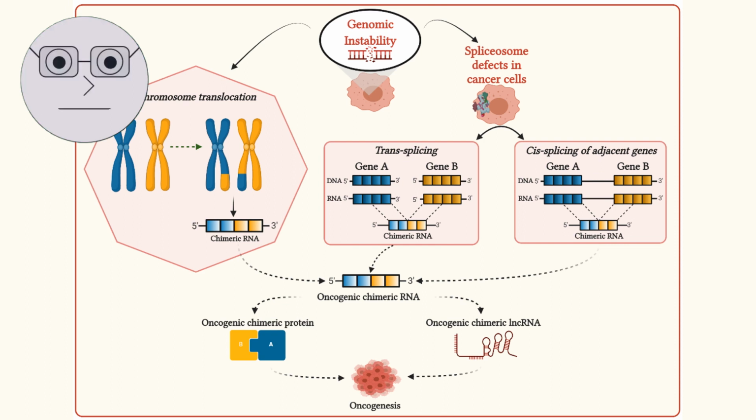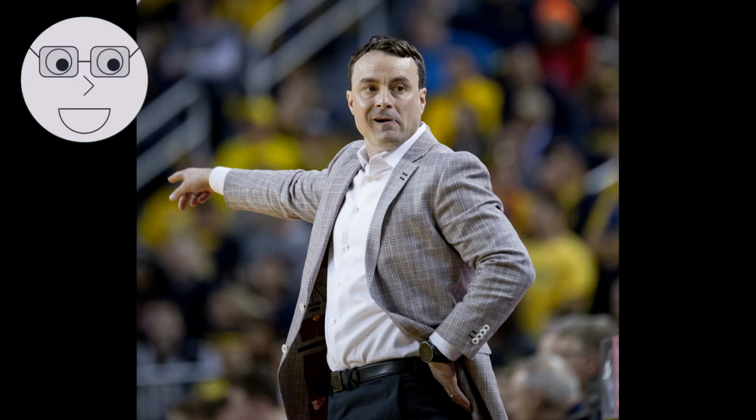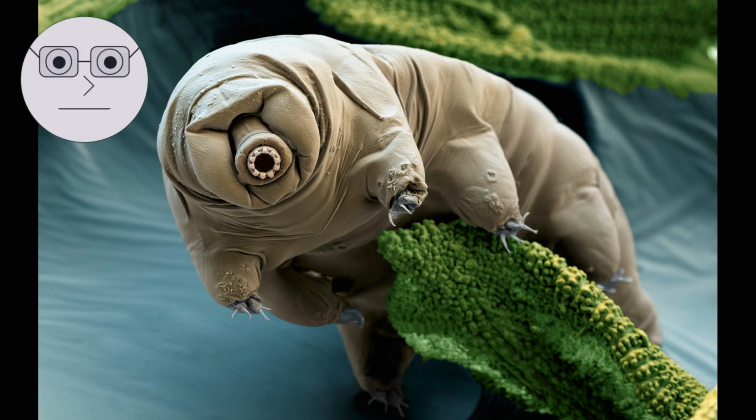RNA, a related molecule, may have played a role in the early evolution of life, before DNA became the dominant genetic material. Scientists have also conducted experiments to try to recreate the conditions that may have existed on early Earth, such as the famous Miller-Urey experiment, which produced amino acids, the building blocks of proteins. Life on Earth has also been found in some of the most extreme environments, such as deep-sea hydrothermal vents and acidic hot springs, suggesting that life may be able to survive in a wide range of conditions.